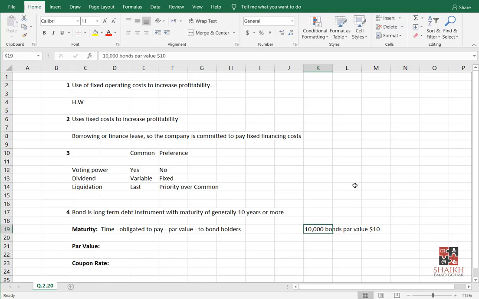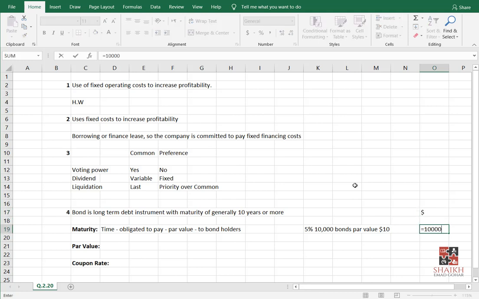In the financial statements, in the balance sheet, you will find this value as 10,000 into 10. So in your non-current liabilities, you will find a liability of 100,000. What is this 100,000? This is the amount bondholders paid you when you issued the bonds.